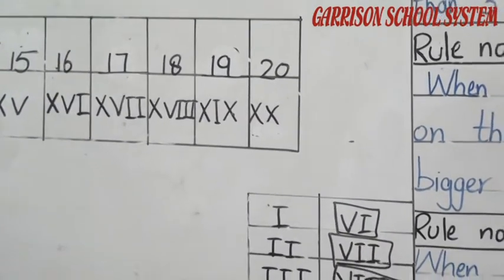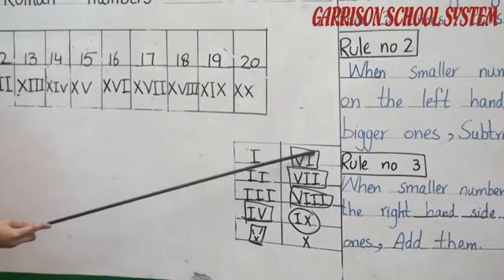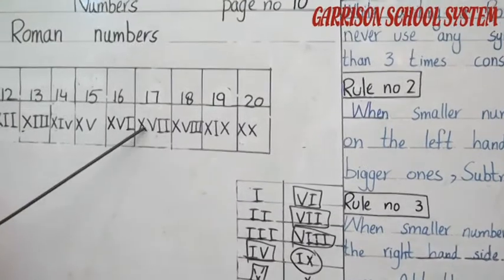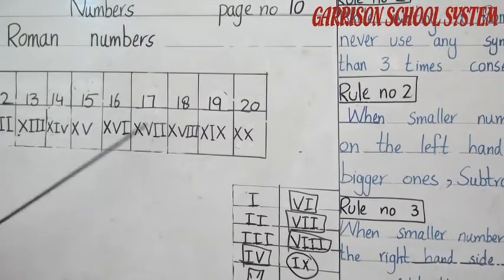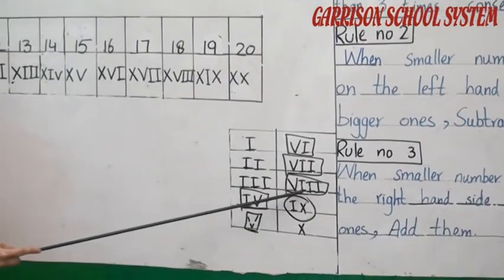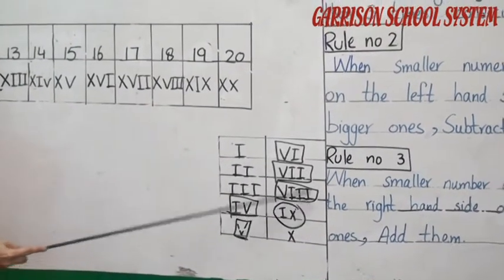So which symbol do we have to write for 7? You can see here, after 6, 5, 6, 7: 5 and 2 times I. X, V, I. Okay student, now move to the number 18. First X, then which symbol is written here for number 8? 5, 6, 7, 8: 5 and 3 times I.